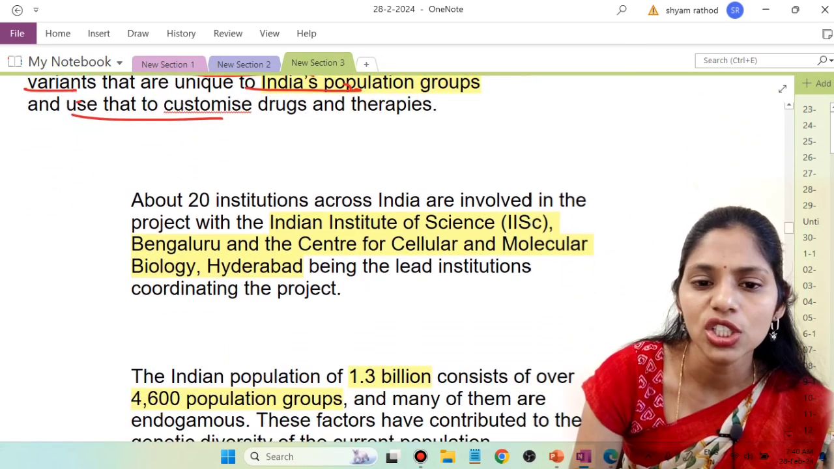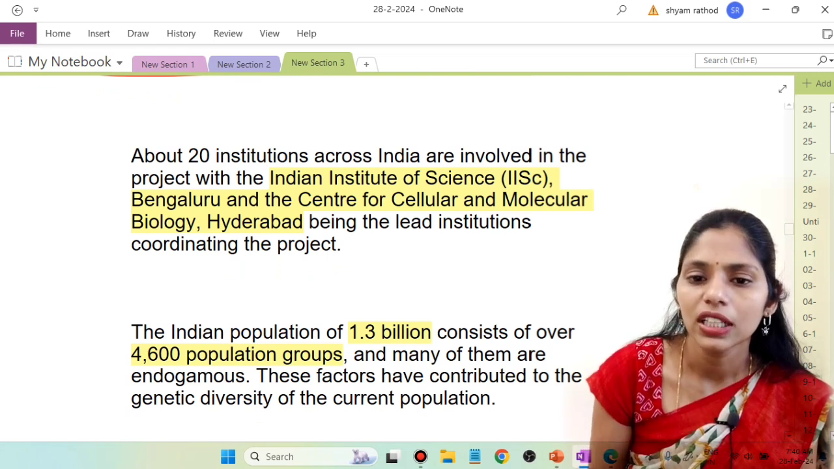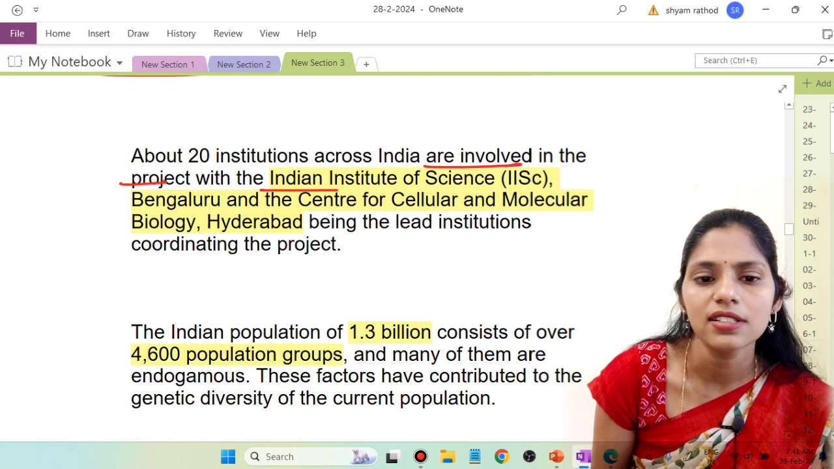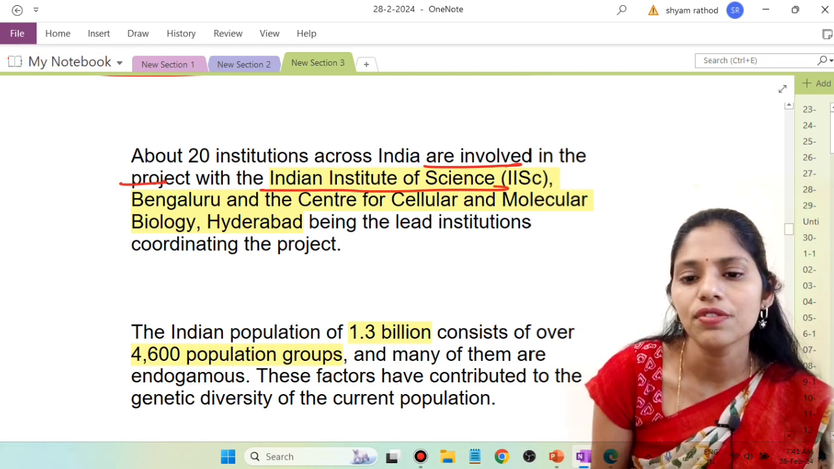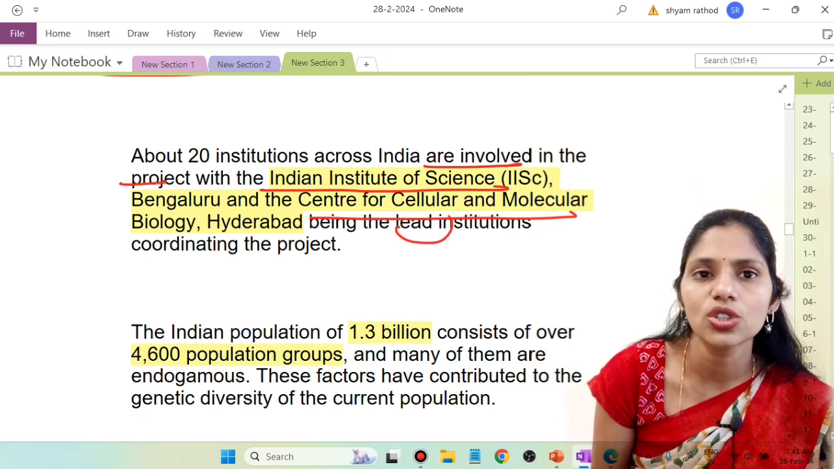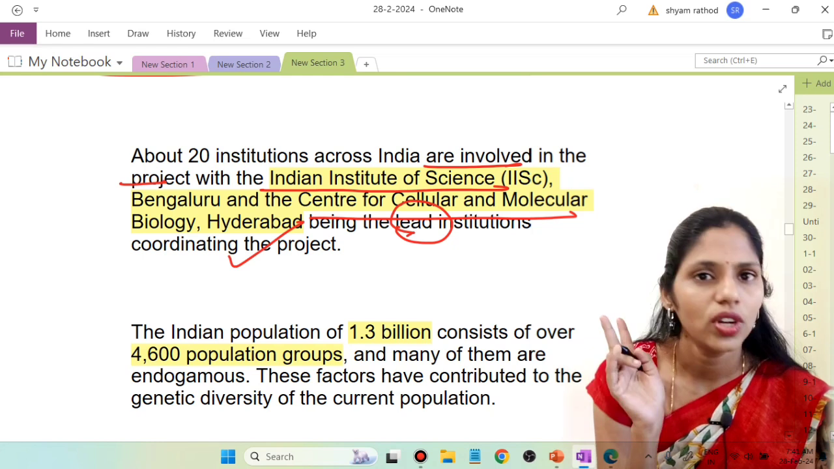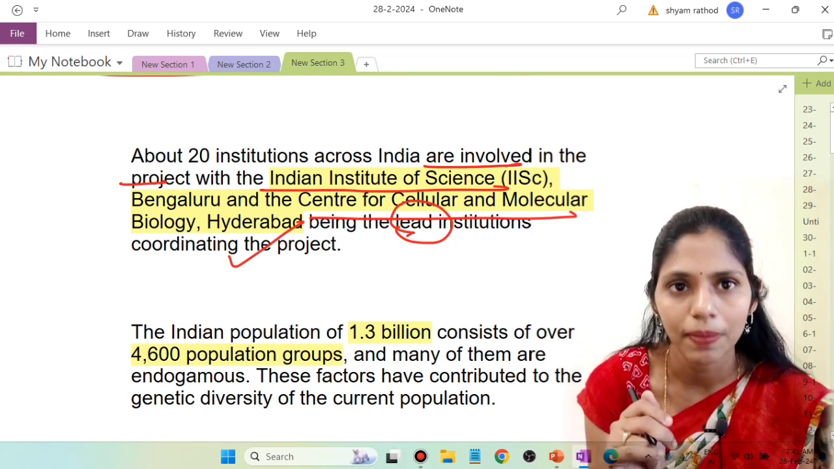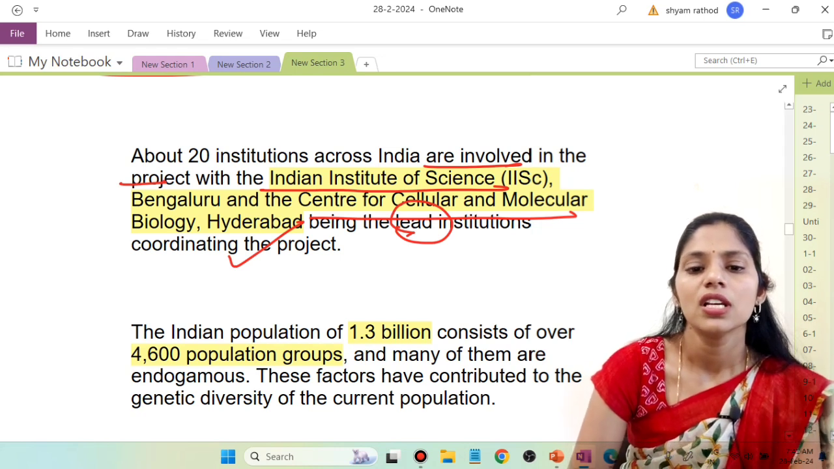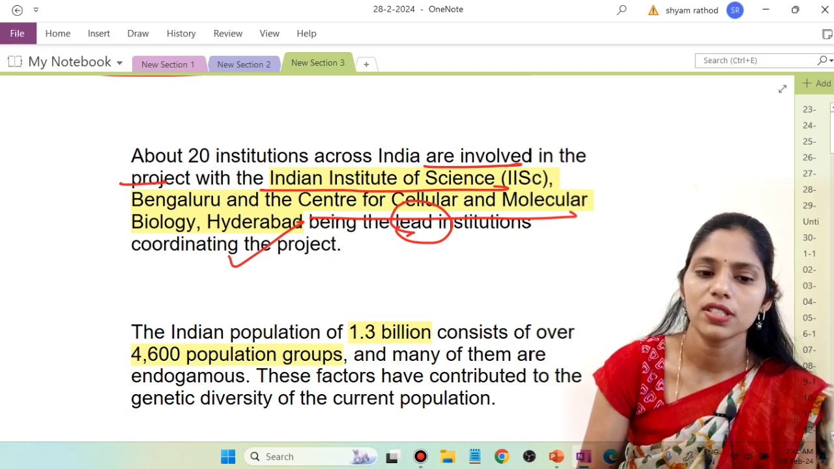And about 20 institutions across India are involved in this project, with the Indian Institute of Science, Bangalore, and the Center for Cellular and Molecular Biology, Hyderabad. So they are the leading institutions which are coordinating this project. So not only these two organizations, we have about 20 institutions participating in this 10,000 genome project. So out of this, the important ones are the Center for Cellular and Molecular Biology and the Indian Institute of Science.